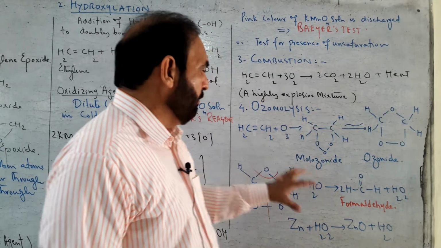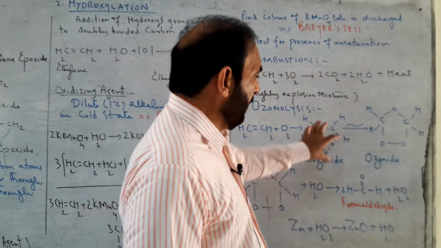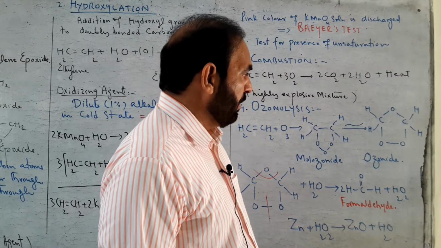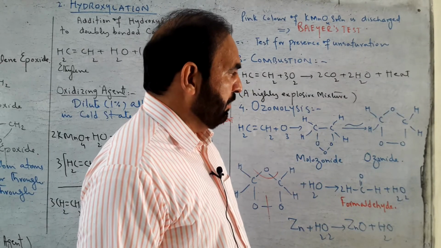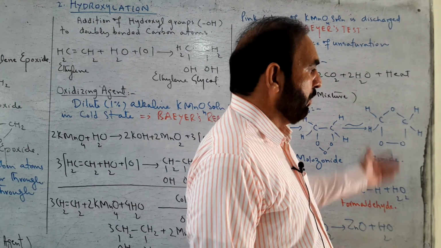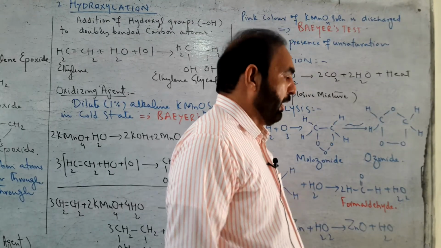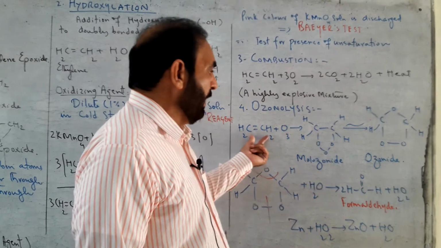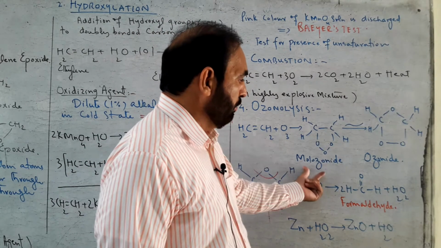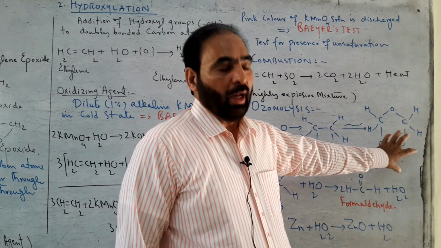This is an unstable combination of atoms which immediately undergoes rearrangement. The ring is modified, 2 carbon atoms get separated from each other, and oxygen atoms are separated in such a way that 2 oxygen atoms lie on one side of the carbons and 1 oxygen atom goes to the other side, but the carbon atoms do not remain attached with each other. They get separated after rearrangement of molozonide. This rearranged form of molozonide is called ozonide.